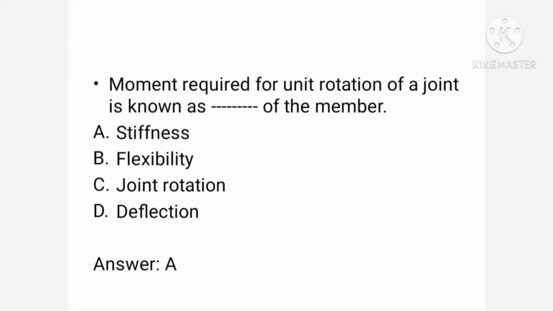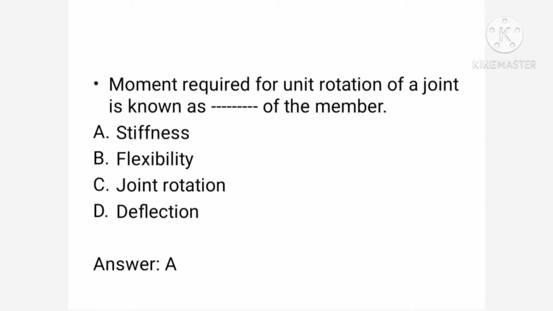Then, the moment required for unit rotation of a joint is known as dash of the member. The answer for this you will get in one of my YouTube videos, which is the derivation for a propped cantilever beam subjected to a clockwise couple on the propped end.